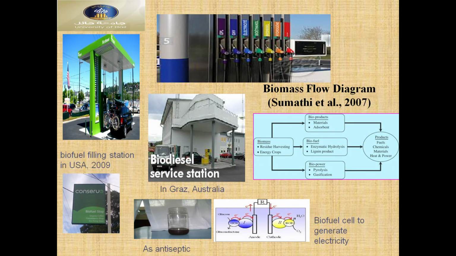Okay, so biomass flow diagrams, you can see here biomass flow diagrams. Biodiesel service stations, now from the waste in many countries they are producing biodiesel, biofuels, and then antiseptics, fuel cells to generate electricity. You can see from biomass, bioproducts, biofuels, biopower, and then products: fuel, chemicals, materials, heat and power. We can produce this from the waste.